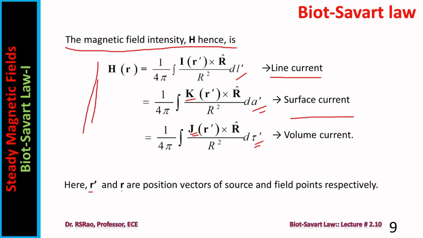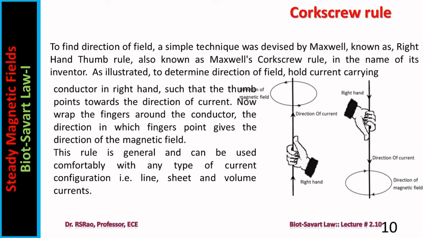Here, R and R prime are position vectors of field and source points respectively. Notice here also field intensity is inversely proportional to distance square, and proportional to current. It is similar to expressions for electric field intensity. One more important thing here is that Biot-Savart law is able to give the direction of the field intensity at a point, but it appears somewhat complex.